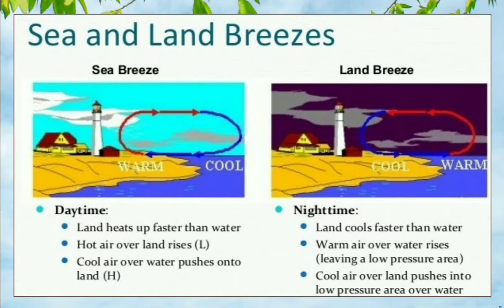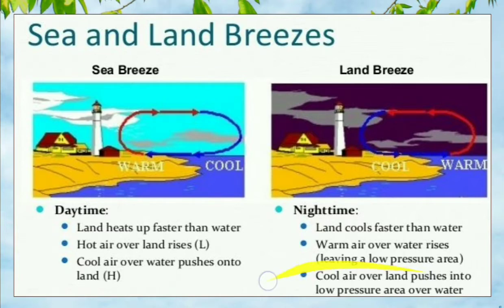The land and sea breeze help in keeping the climate moderate. That is why coastal regions, the areas near the sea, have a moderate climate, because of the sea breeze and the land breeze.